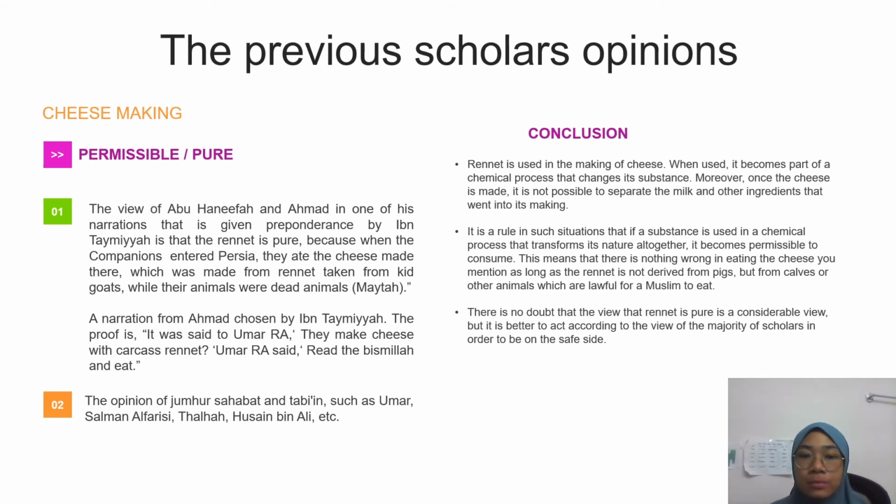Rennet is used in the making of cheese. When used, it becomes part of chemical processes that change its substance. Moreover, once the cheese is made, it is not possible to separate the milk and other ingredients that went into its making.